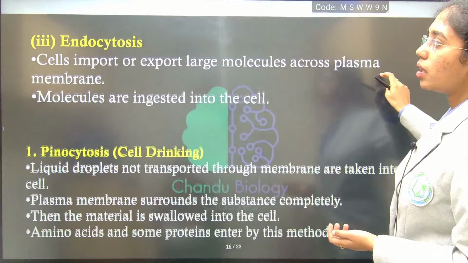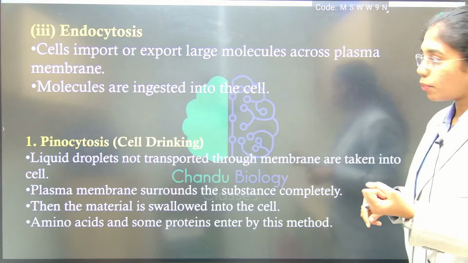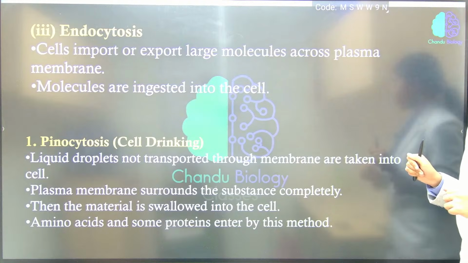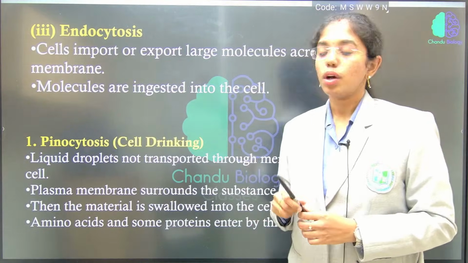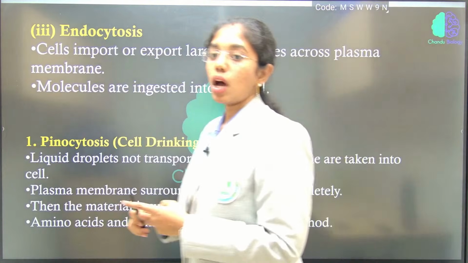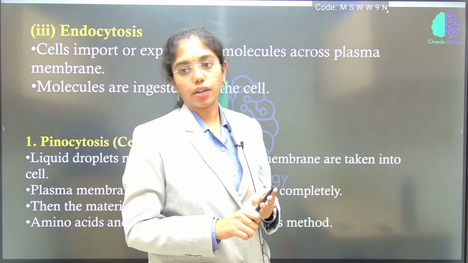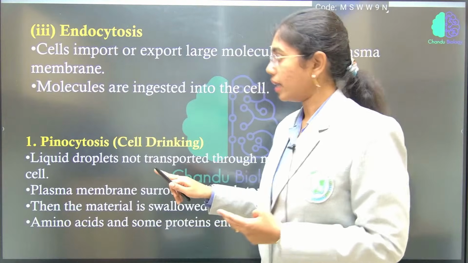Now here you see about endocytosis. Here cells will import or export large molecules across the cell membrane. How are they importing large molecules? Via two methods. One is known as pinocytosis, or receptor mediated endocytosis. Pinocytosis is also known as cell drinking.